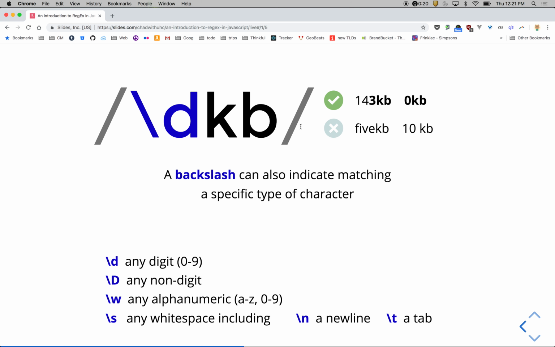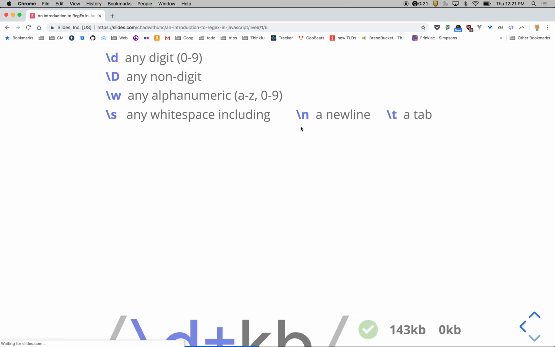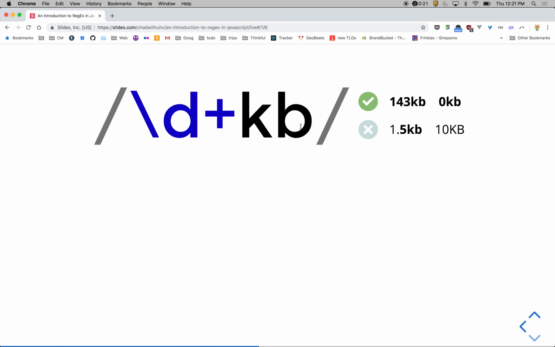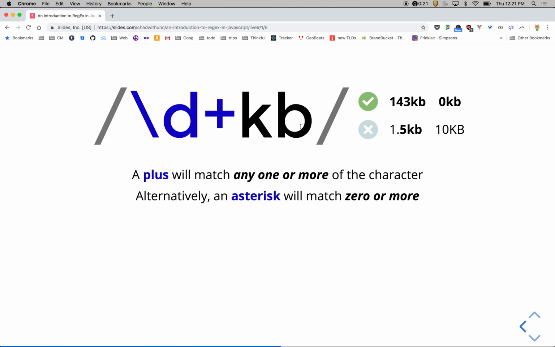The next one that we'll show, well, actually, here's another example. Filename.png is 256 kilobytes. 6 KB is just selected, but in reality, we probably want to select the whole number, so that's when we start using the plus. The plus says it will match any one or more of the character that comes before it. In this case, the character is a digit. So we're saying a digit, one or more of them. So that will match all consecutive digits.